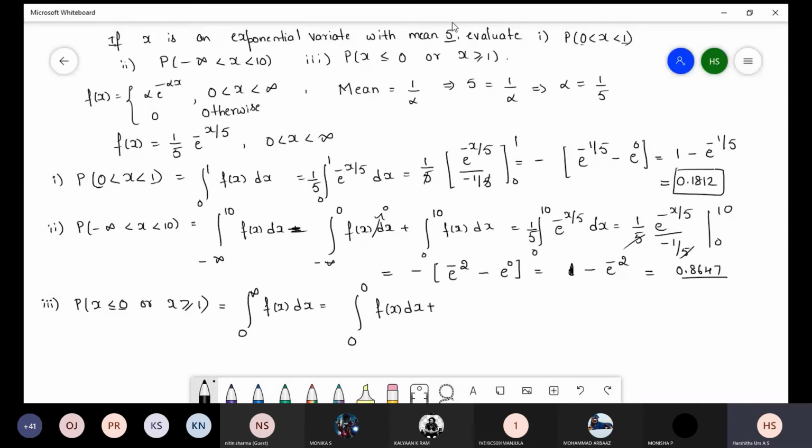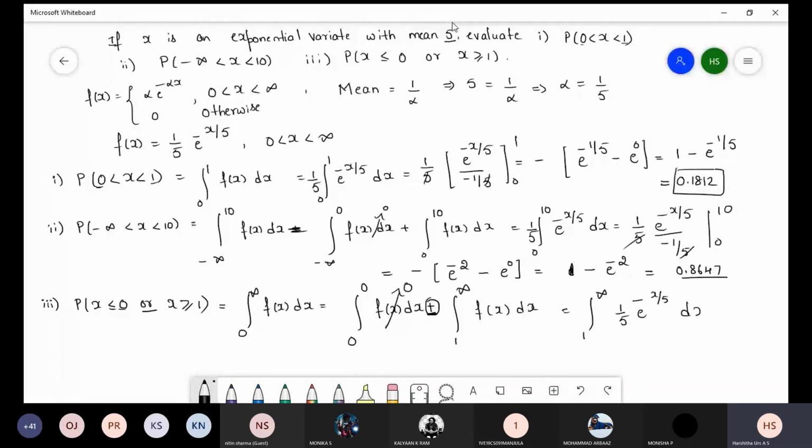Second limit is 1 to infinity f of x into dx, because they have given condition or. So or means here in the probability function it is plus. So integral limit varies from 1 to infinity, 1 by 5 e power minus x by 5 into dx.